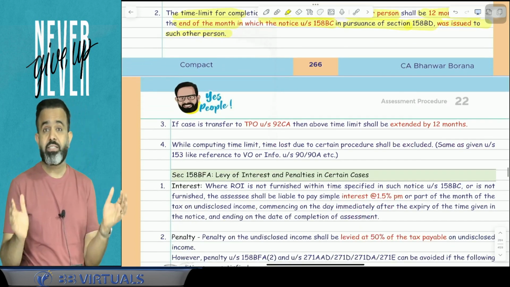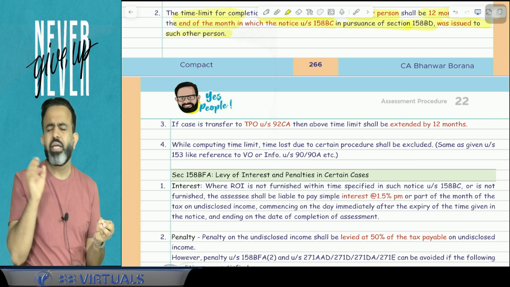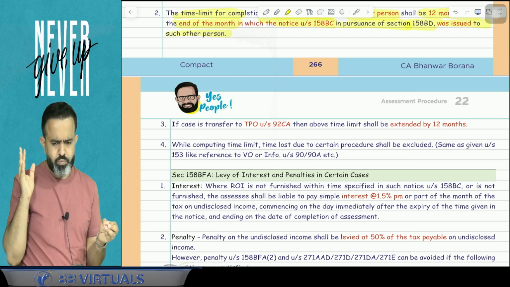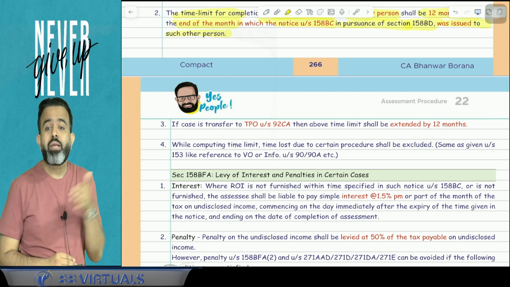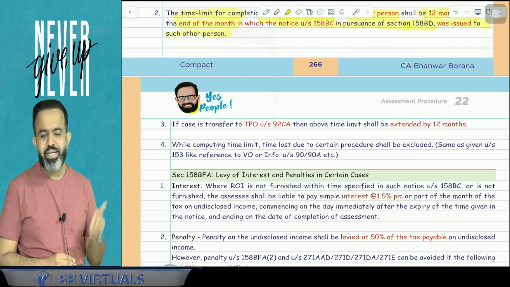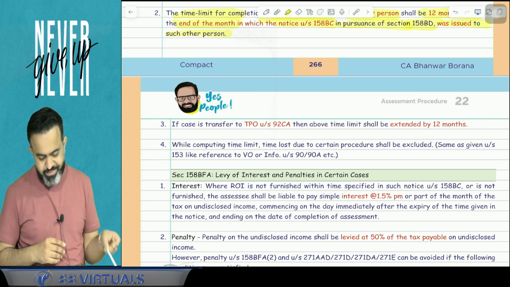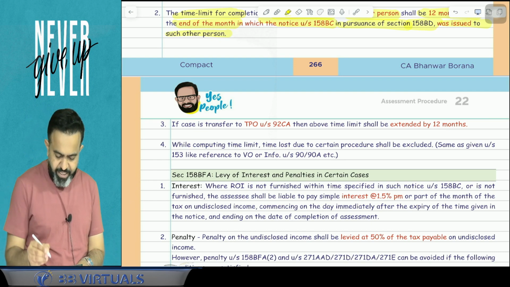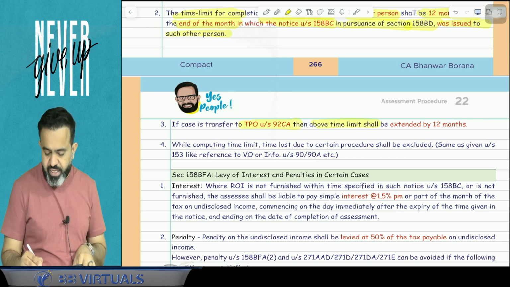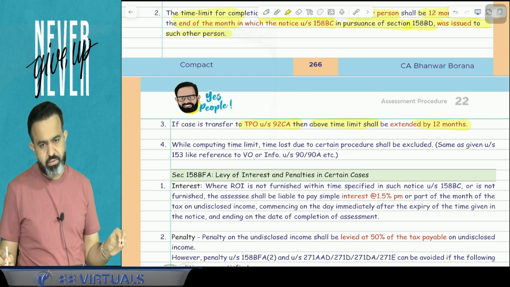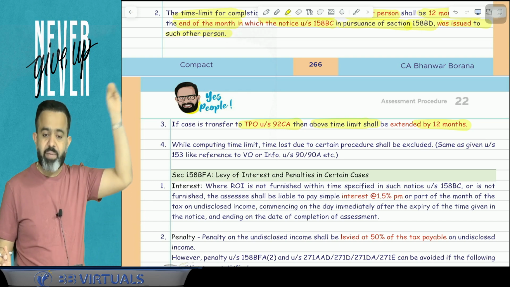Now next part guys, this period is 12 months. But suppose at any place your case is transferred to the TPO. TPO means transfer pricing officer, then they will get 12 months extra. Means here AO will get 12 months extra time limit if the case is transferred to the TPO. So what this point says, in case the case is transferred to the TPO under section 92CA, then the above time limit shall be extended by 12 months. So if the case is transferred to the TPO, then the time limit will be increased by 12 months.